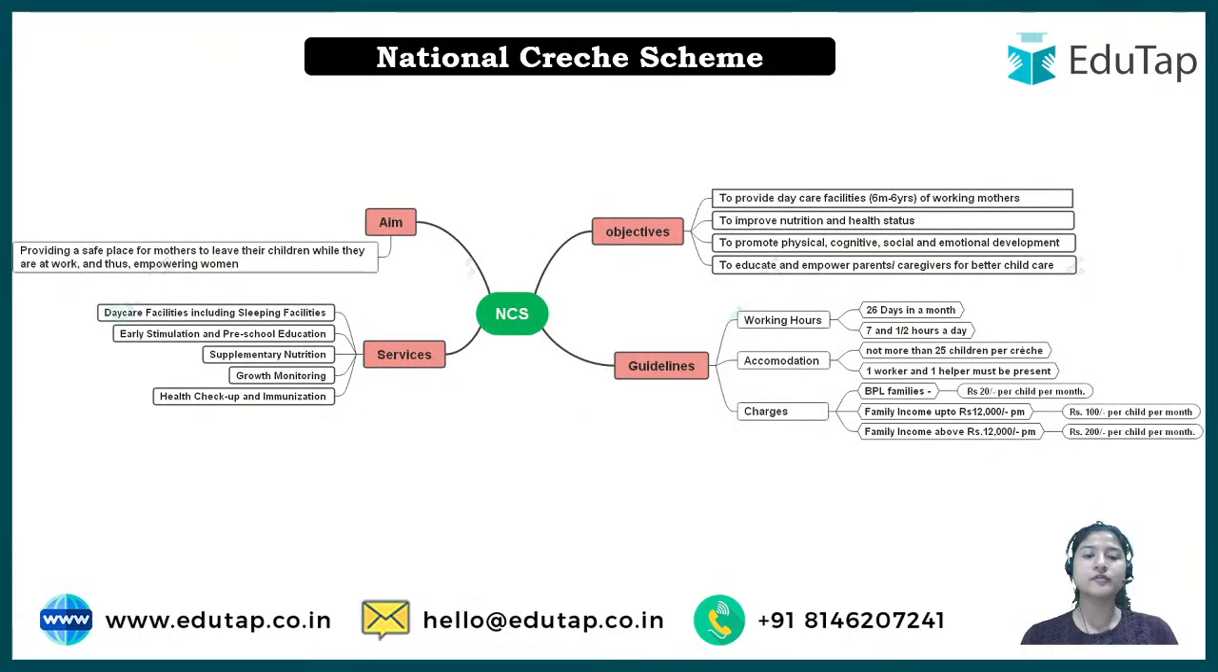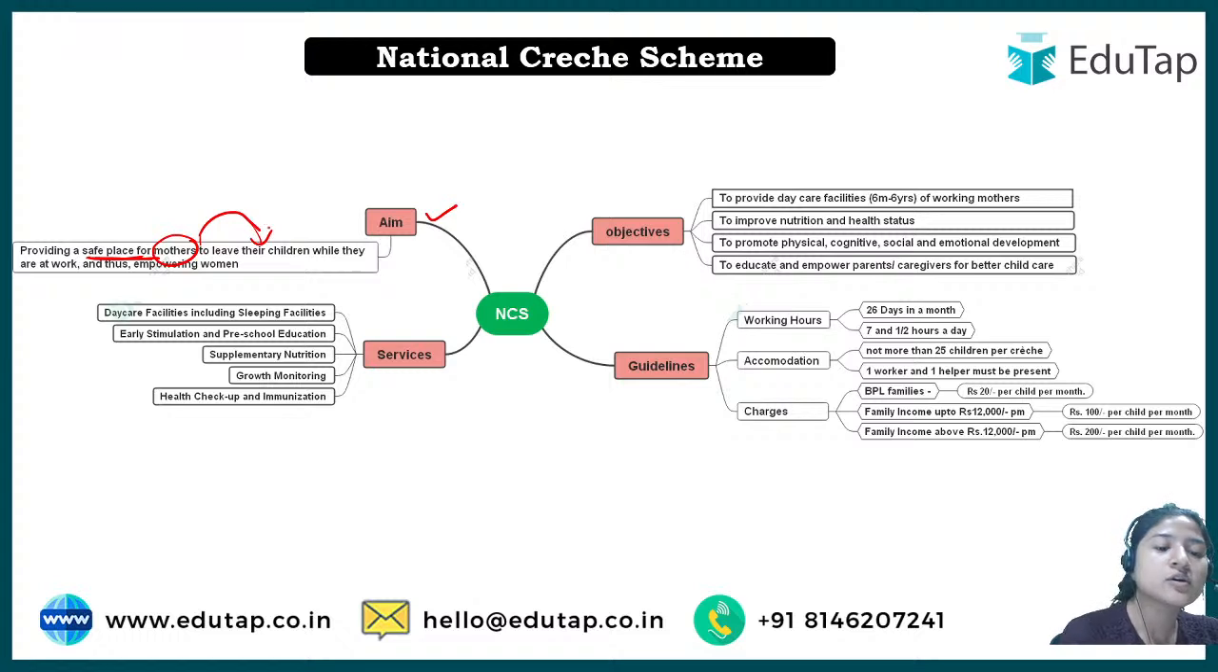Now let's move to the different aspects related to it. First of all, what is the aim of this National Crèche Scheme? Why was it formed? The aim is to provide a safe place for mothers to leave their children. So the place should be safe. That is why a mother would send or leave their children. Now you can link this: it is a scheme in itself, right? But it comes under what?